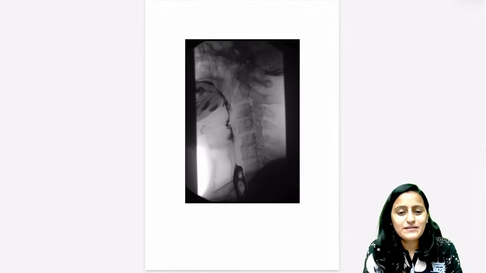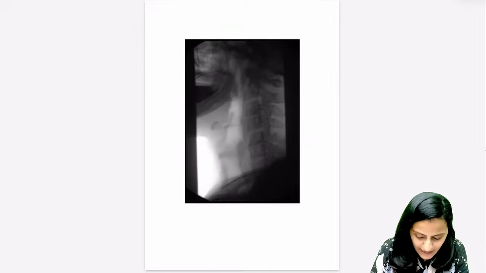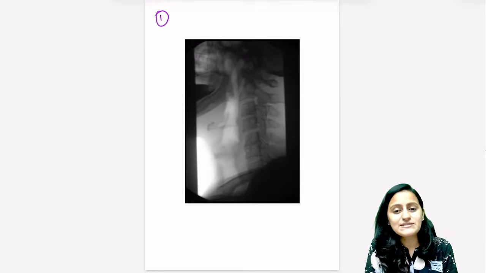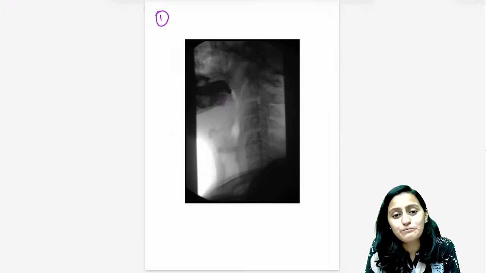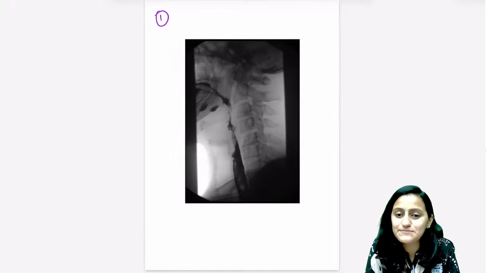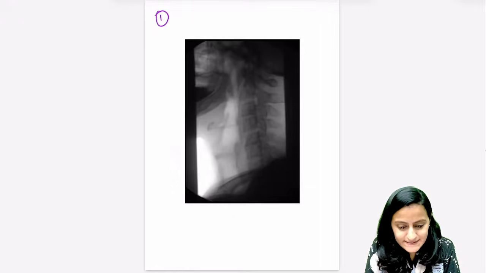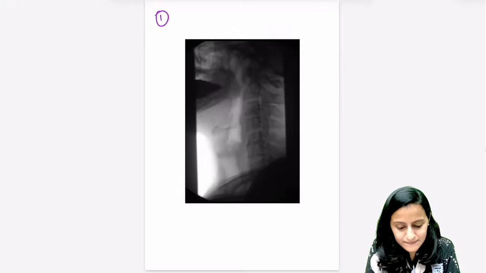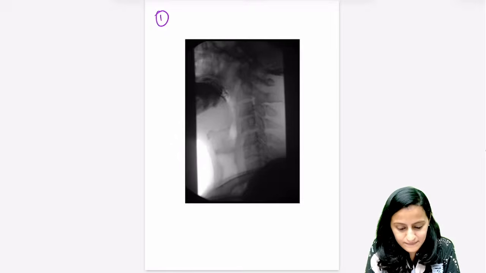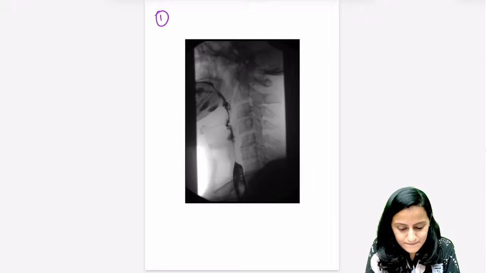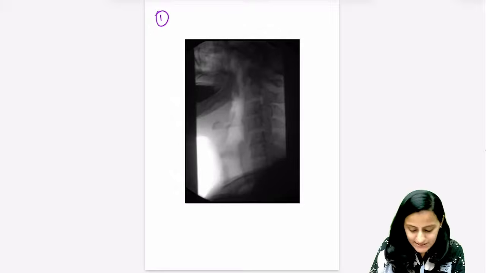So let's start with this one, guys. This is the first VBQ that I have for you. You can definitely get images like this. Identify the procedure, right? The investigation that is being done here. Very good. So this is a barium swallow.